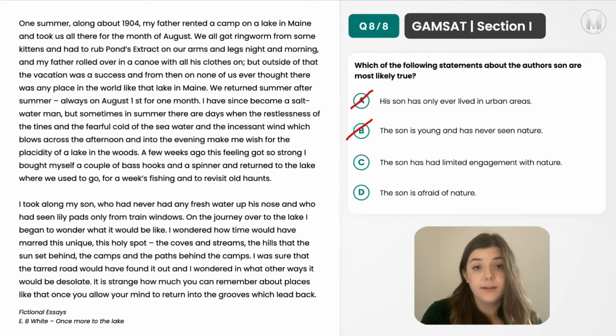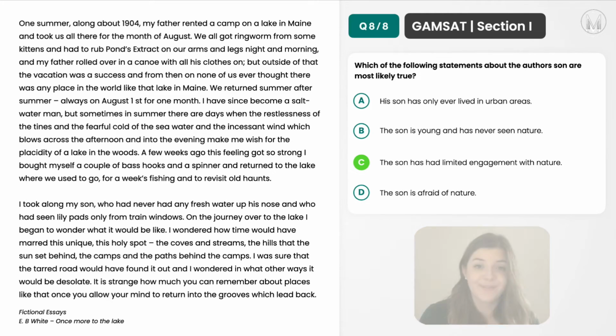Option D, the son is afraid of nature. Again, there's no actual suggestion of this. We have no idea how the son is going to react to nature or whether there is a fear stemming from this. So option D is too abstract and too far from the text. And for these reasons, option C is the correct answer to question 8.